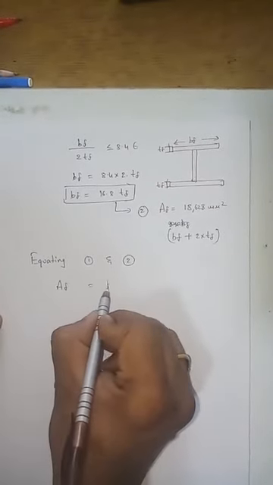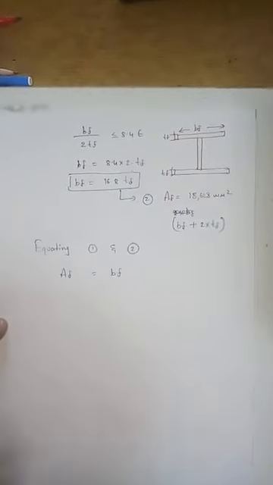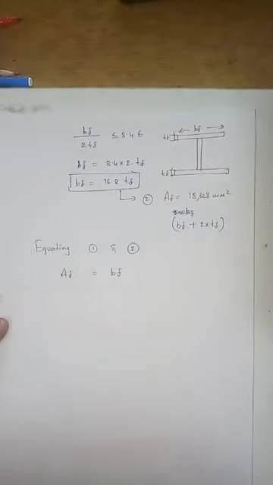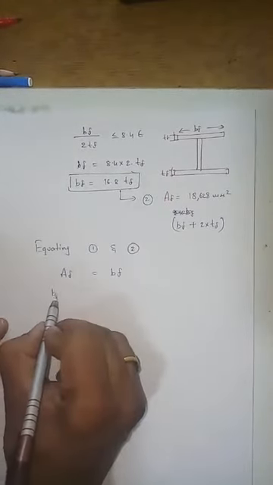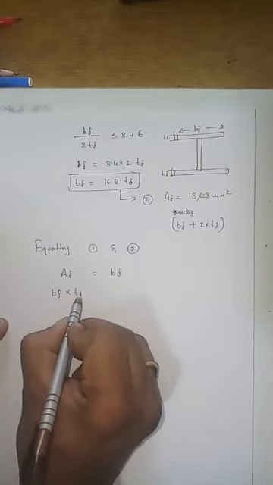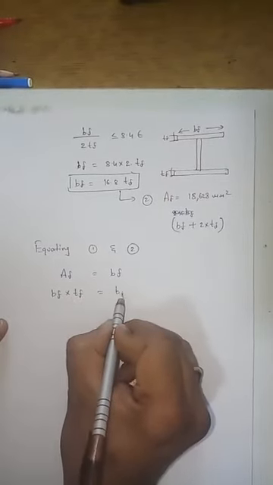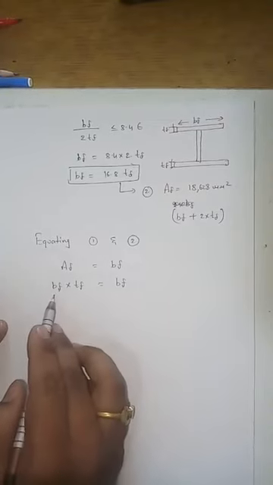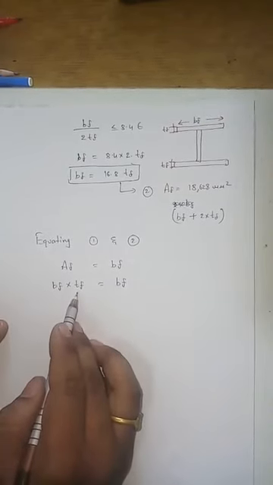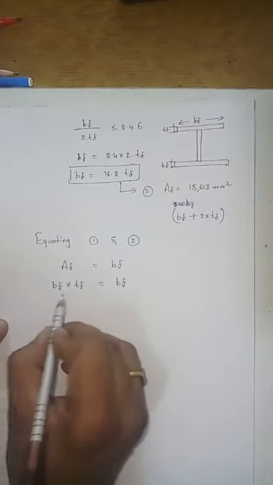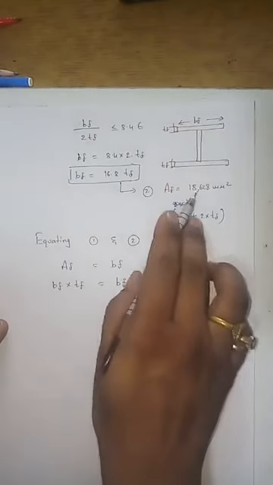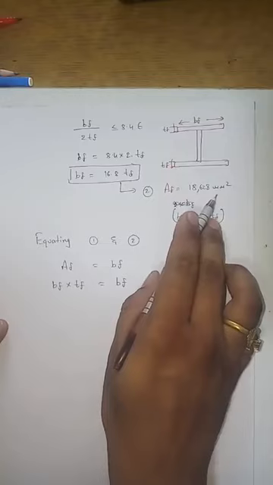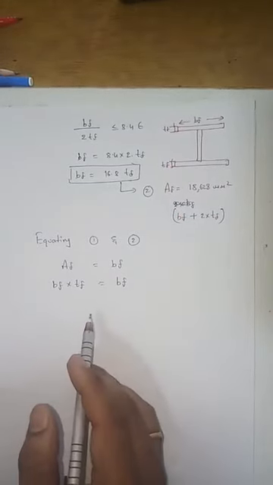Af is equal to bf into tf. What is bf into tf? It is nothing but the area of the flange which we got, 18,628 mm square.